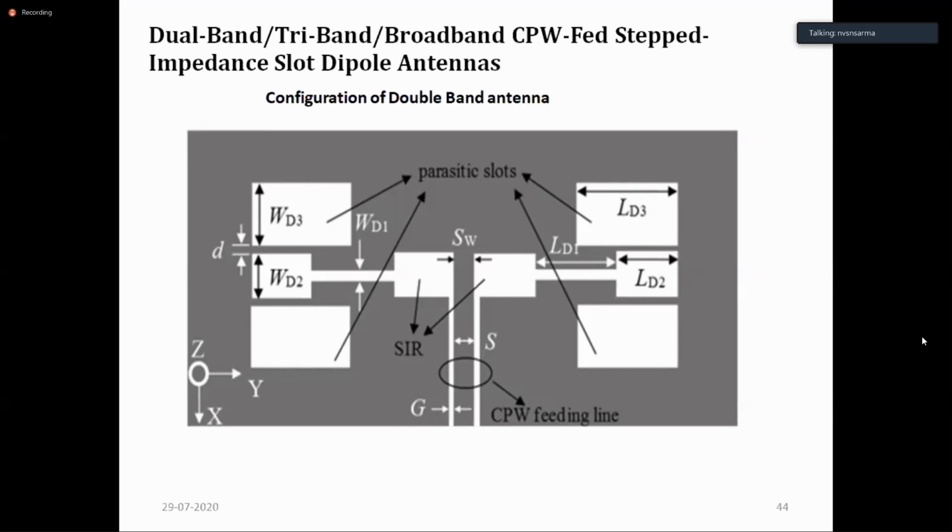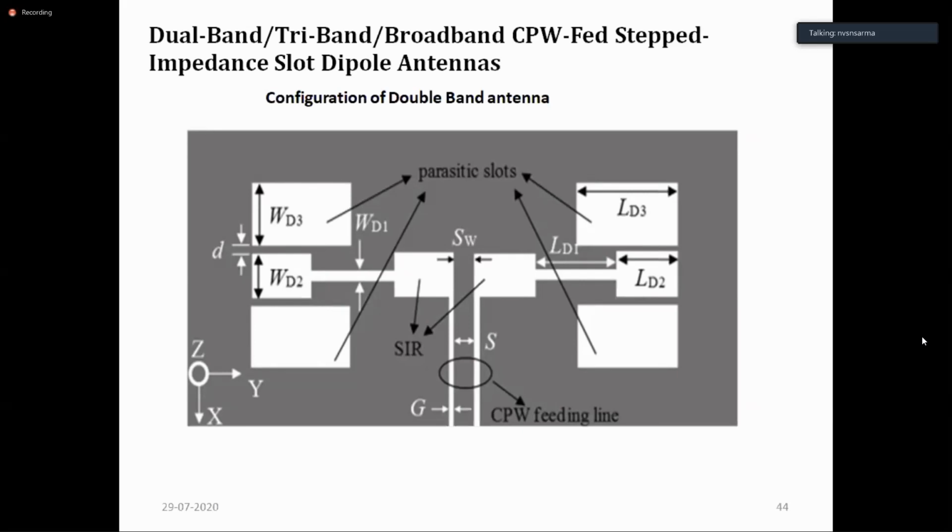To convert 100 ohms back to 50 ohms, we simply use a lambda by 4 transformer with 70.7 ohms, the square root of 100 into 50. That type of simple lambda by 4 transformer is used here, and it converts the 100 ohm line back to 50 ohms that can be fed directly to the antennas.